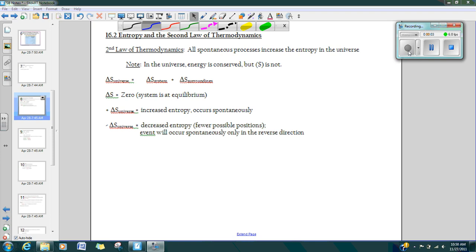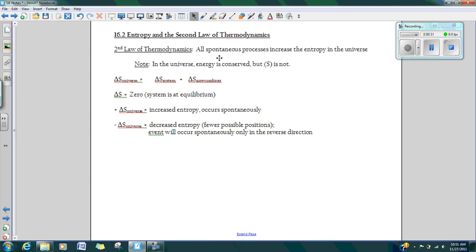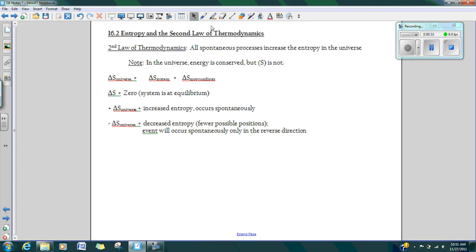Good morning, everybody. In AP Land today, we are going to talk more about entropy and the second law of thermodynamics. If you recall, the first law of thermodynamics said that all of the energy in the universe remains constant, so energy cannot be created nor destroyed, just like the law of conservation of matter. The second law of thermodynamics follows suit.